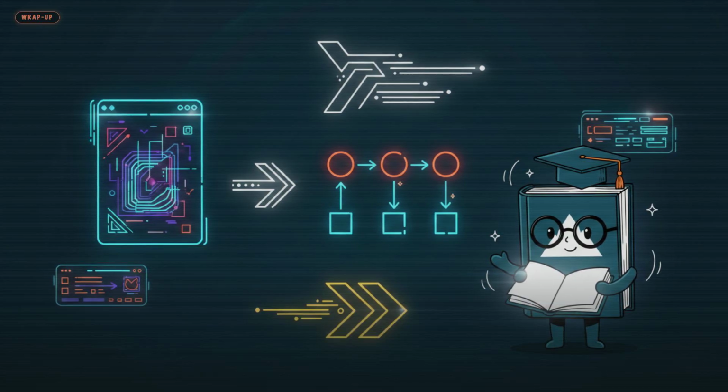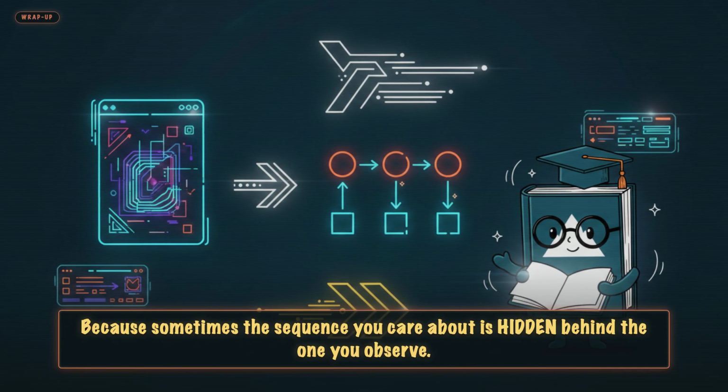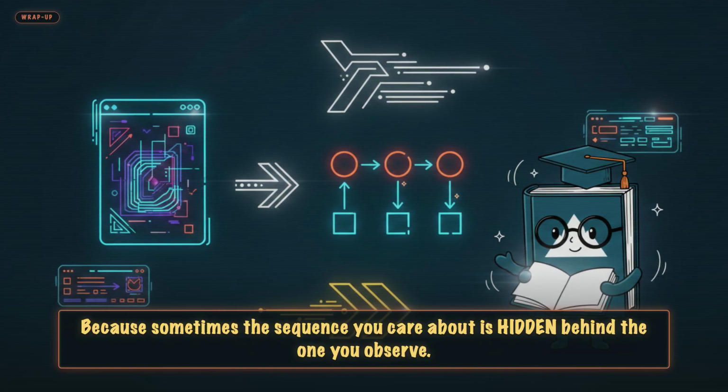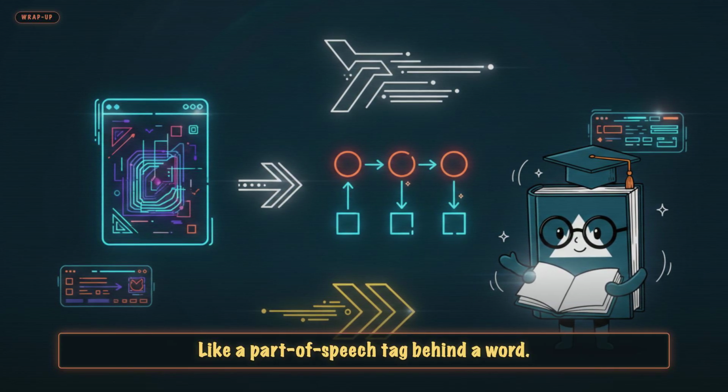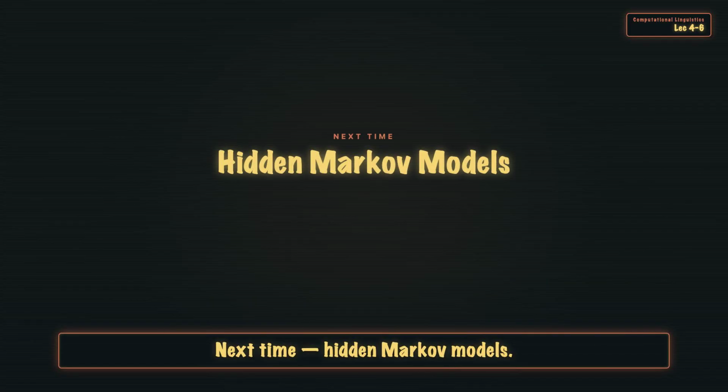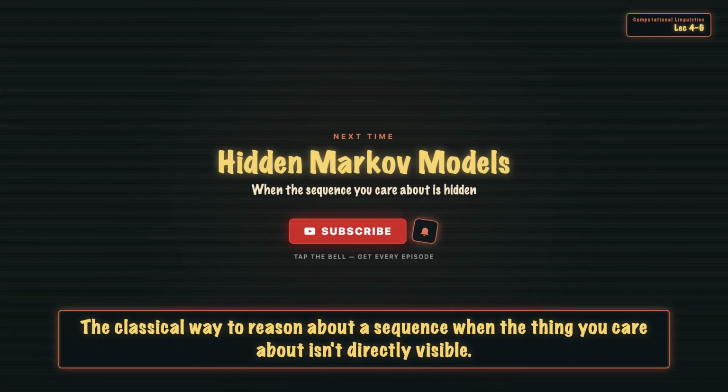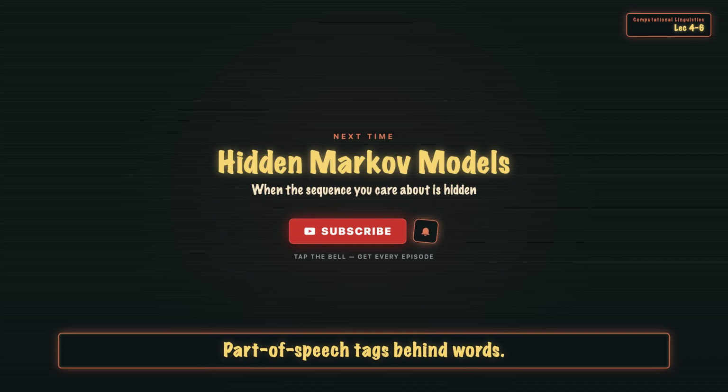Next video, hidden Markov models. Because sometimes the sequence you care about is hidden behind the one you observe. Like a part of speech tag behind a word. Next time, hidden Markov models. The classical way to reason about a sequence when the thing you care about isn't directly visible. Part of speech tags behind words, phonemes behind sound frames.